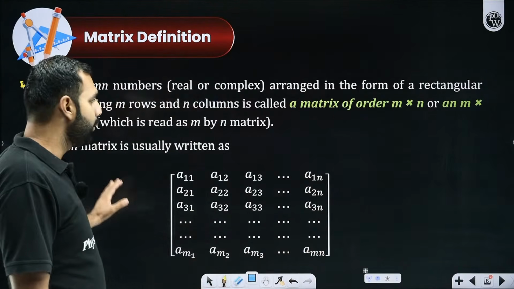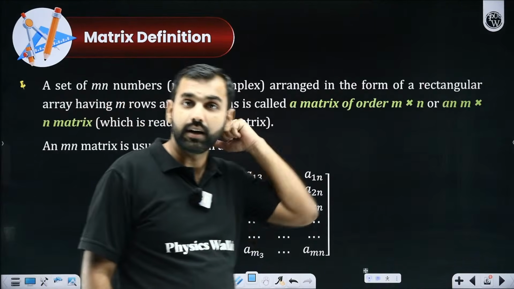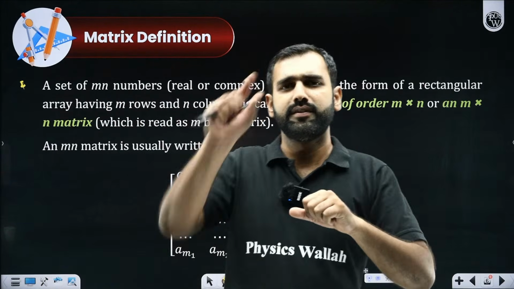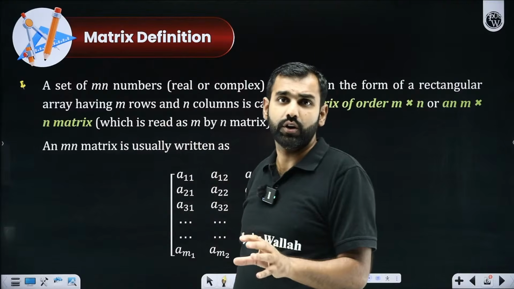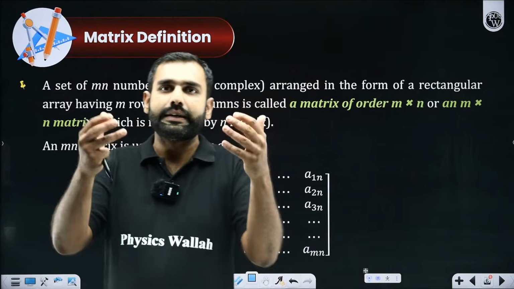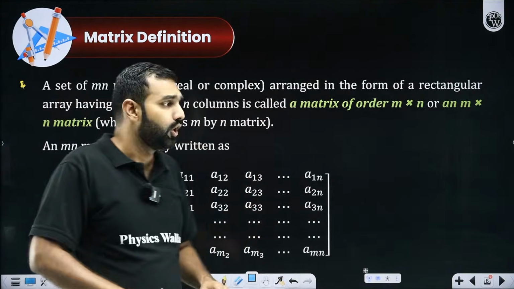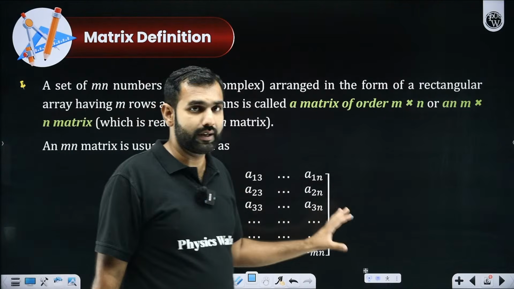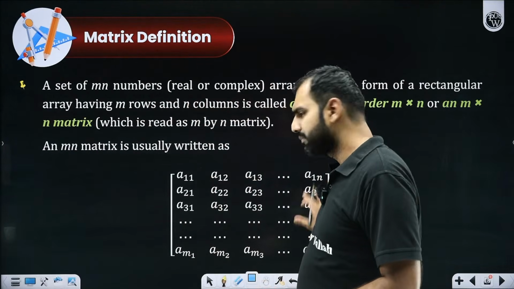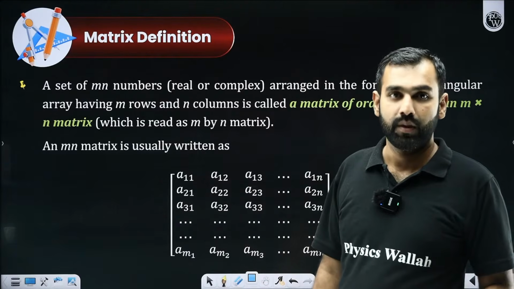Now, I hope you remember you see a Google sheet, an Excel sheet. What is happening there? There are rows and columns. So what is there in rows and columns? Data arranged in rows and columns. So a matrix is always simply an arrangement of rows and columns.